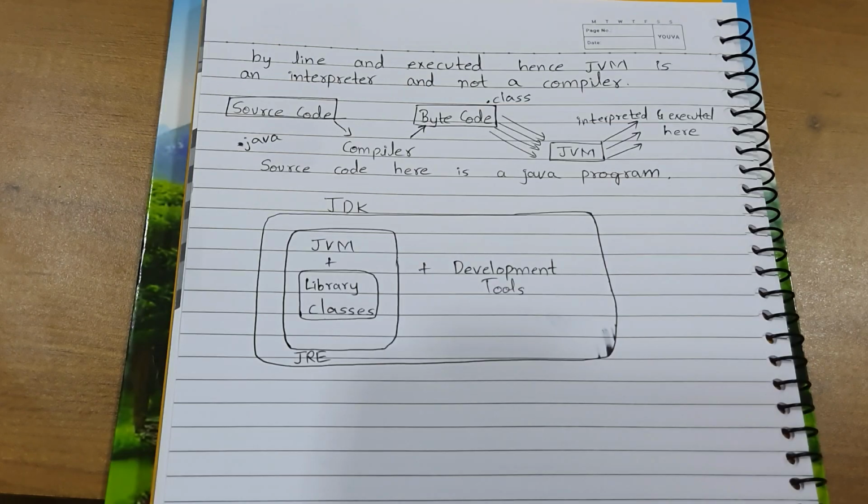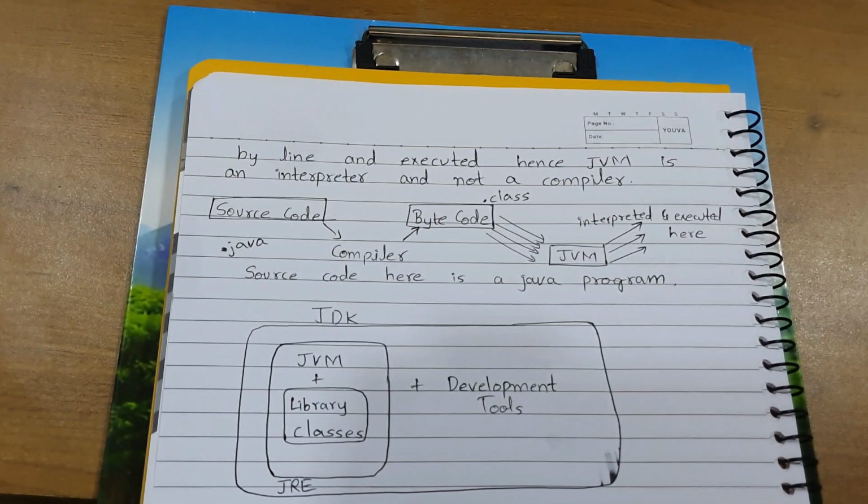So JVM is a part of JRE, the runtime environment, as JVM plays an important role in executing Java programs. JVM is responsible for interpreting these bytecodes line by line, executing these instructions and providing us the output. So JVM is also called an interpreter and not a compiler. So we will understand this diagram.